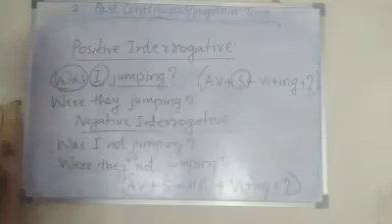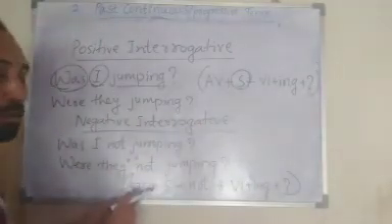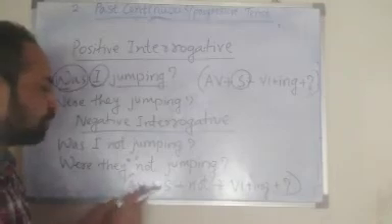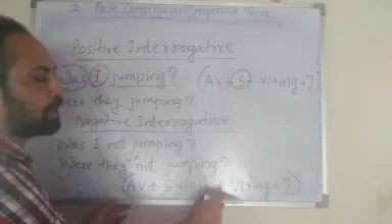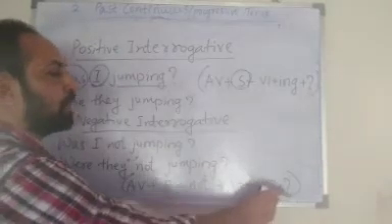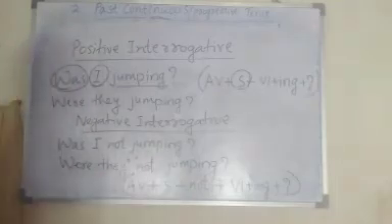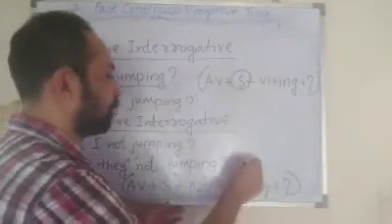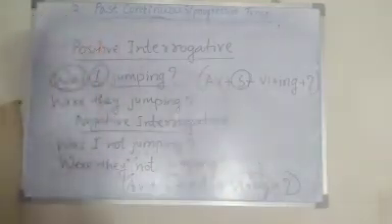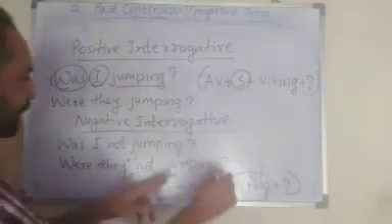Next, for making negative interrogative sentence, you have to remember the format: auxiliary verb plus subject plus not plus V1 plus ing form plus question mark. Not you have to use here in between the subject and the main verb. Okay. Was I not jumping? Were they not jumping?